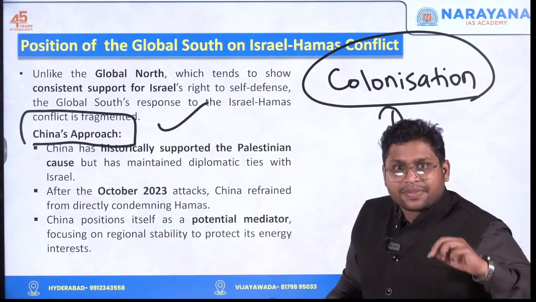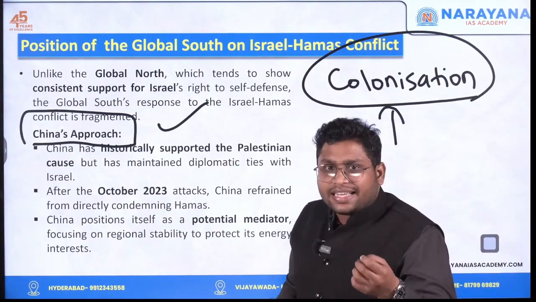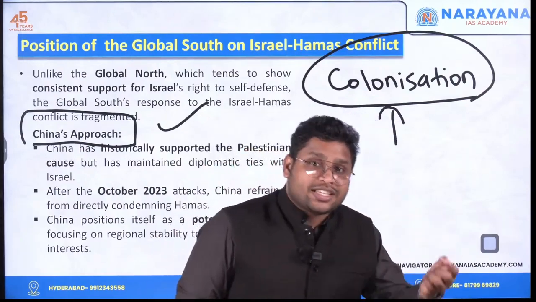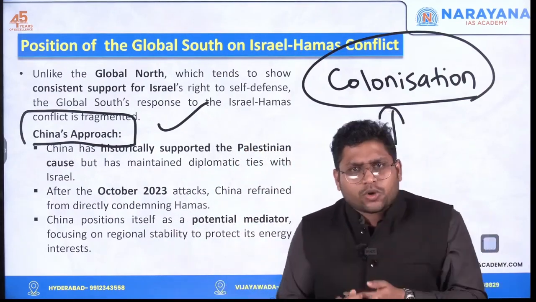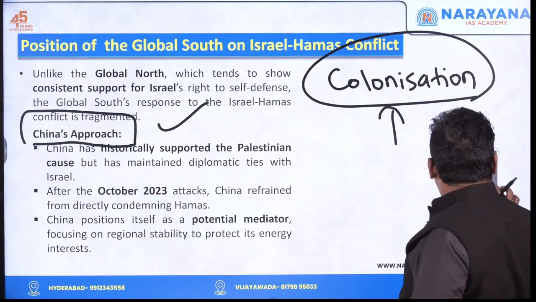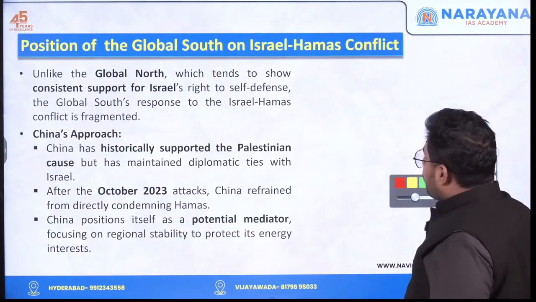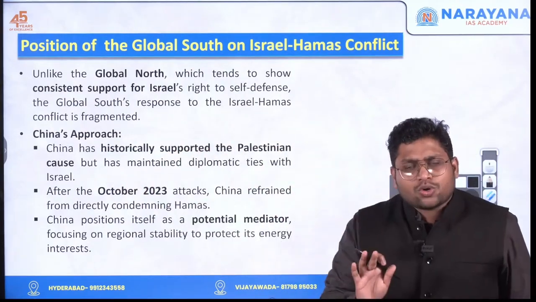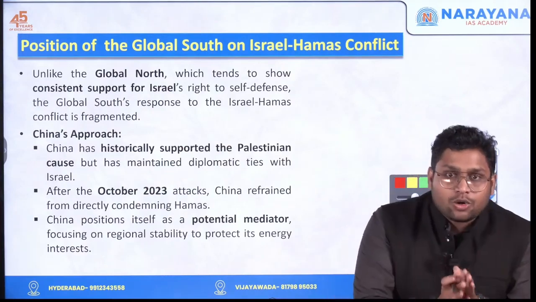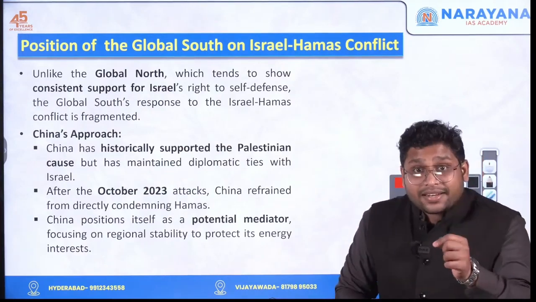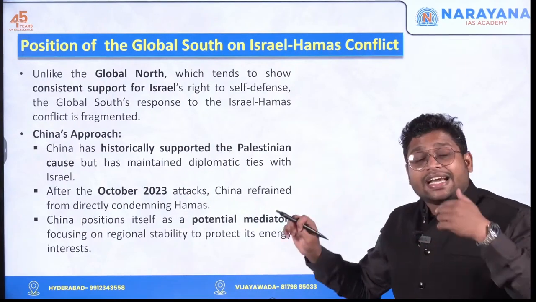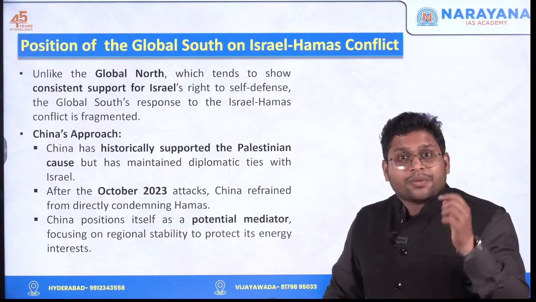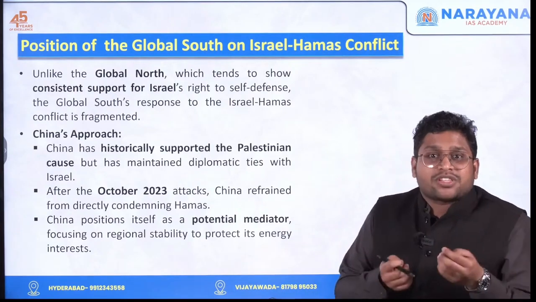And that's why even the existence of Israel is seen as an example of colonization, and that's why they don't support it. Although China supports the Palestinian cause, that there should be a country called Palestine, they are not directly against Israel either, because they need Israel to some extent.